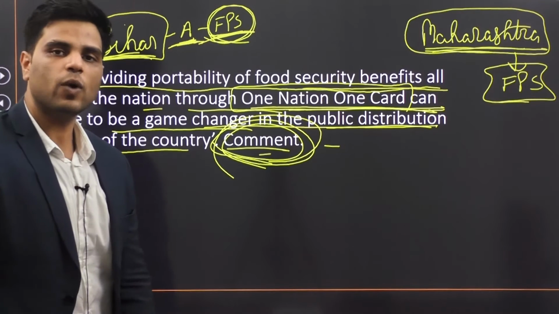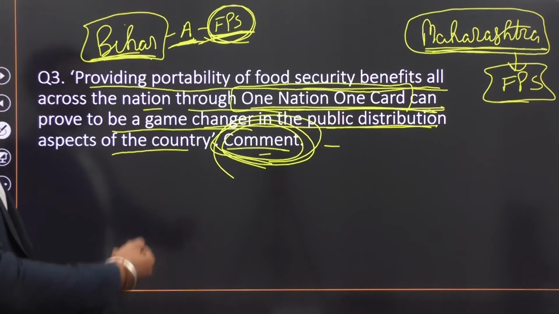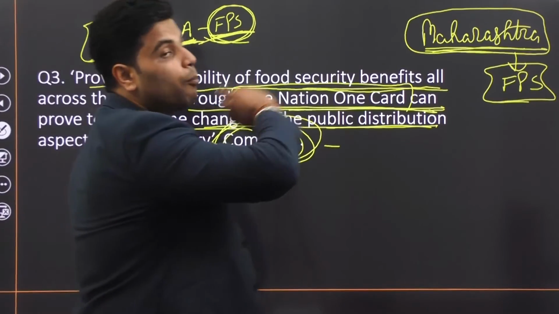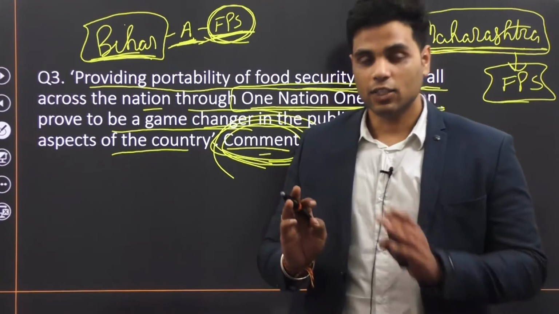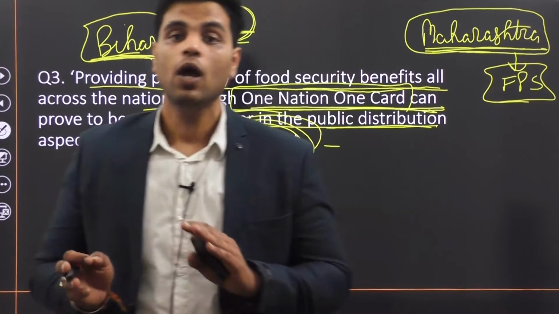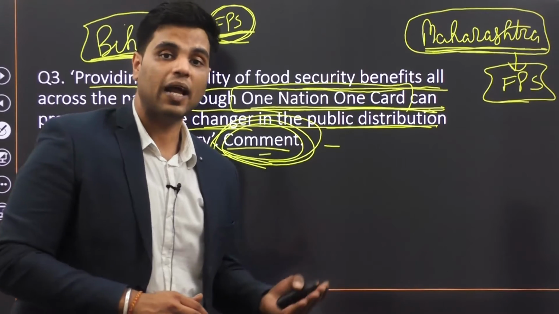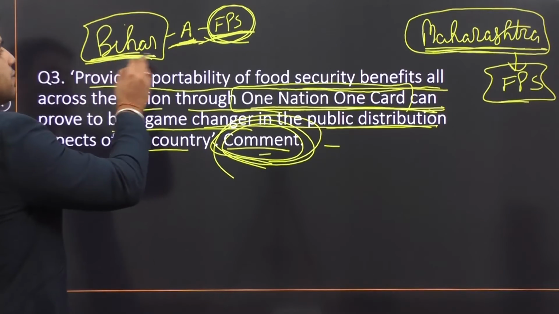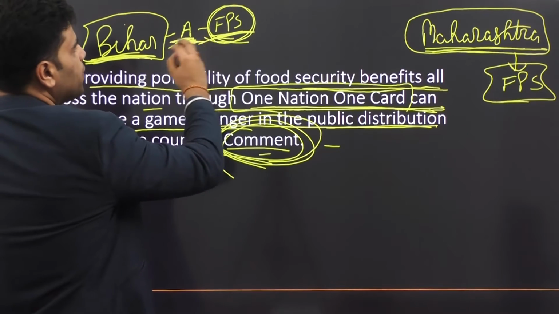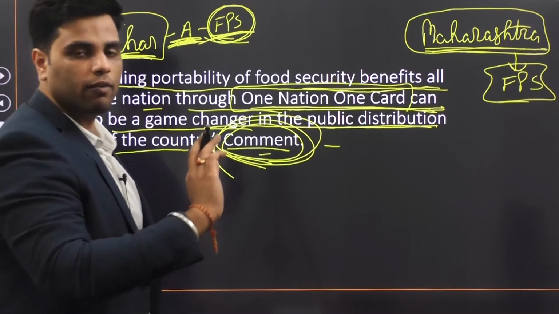What's the benefit of this One Nation, One Ration Card? Well, the benefit is that his ration card will now become portable. This particular migrant laborer's ration card under this scheme would become portable. And by portable, I mean that he lives in Bihar, he goes to a fair price shop in his district, and he buys food grains.